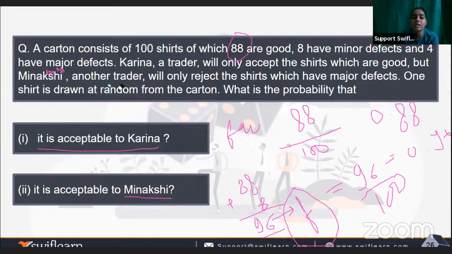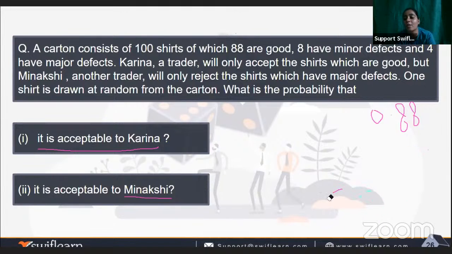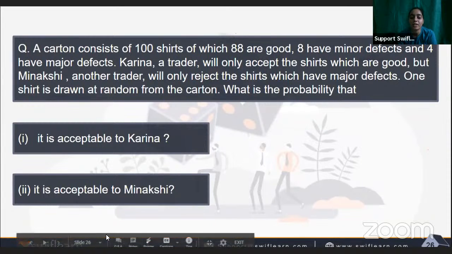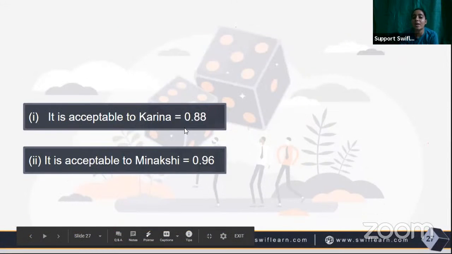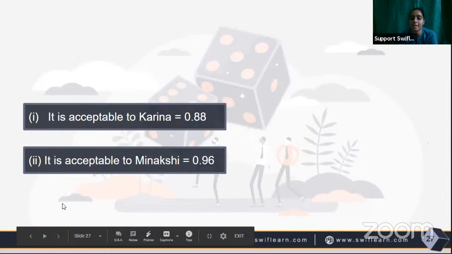Okay, we have to see just how many shirts are accepted by Karina and Meenakshi, and then we will find out the favorable number of outcomes, because the possible number of outcomes is given to us, that is 100. So it is acceptable to Karina, it is 0.88, and it is acceptable to Meenakshi, it is 0.96.